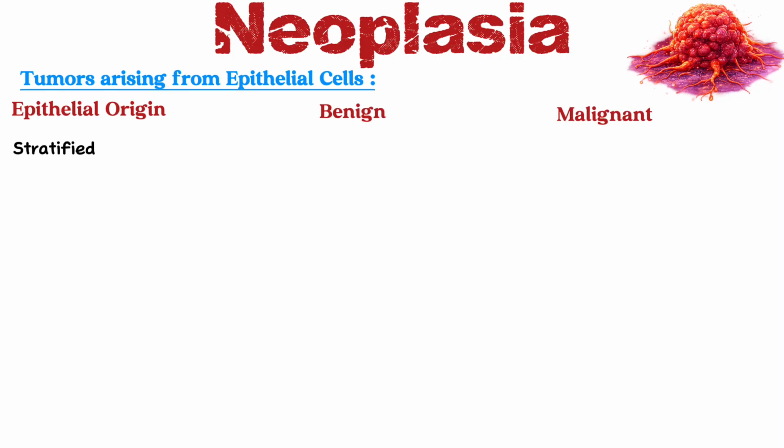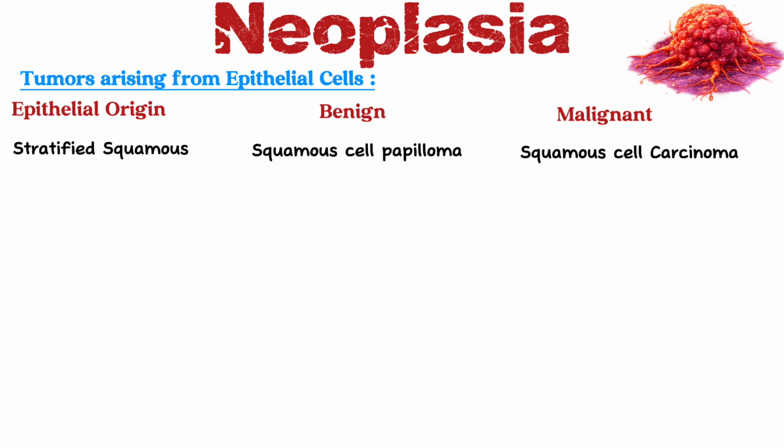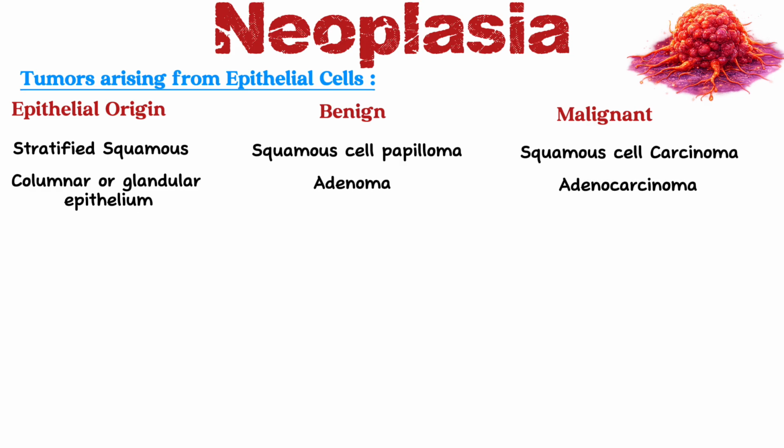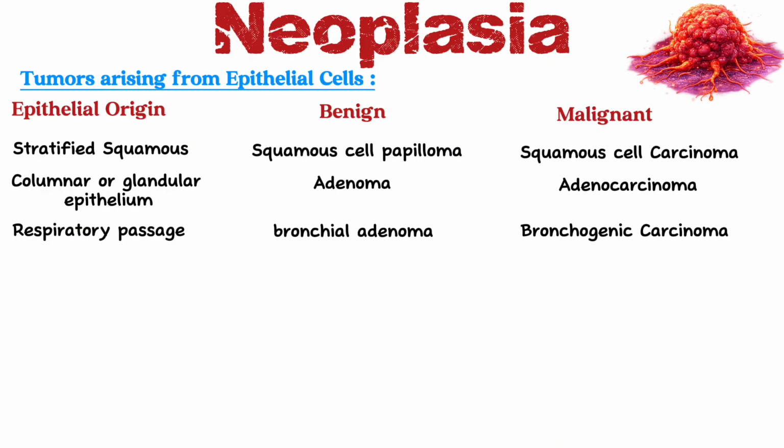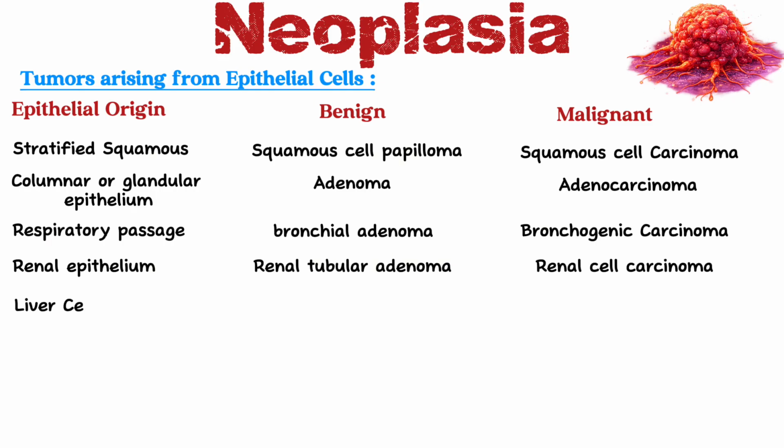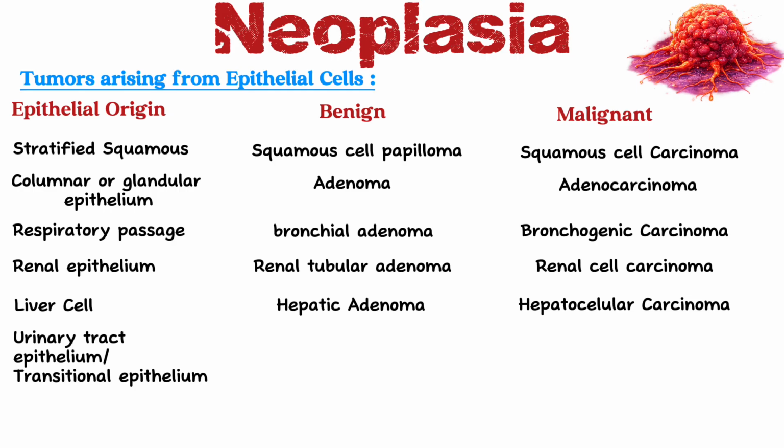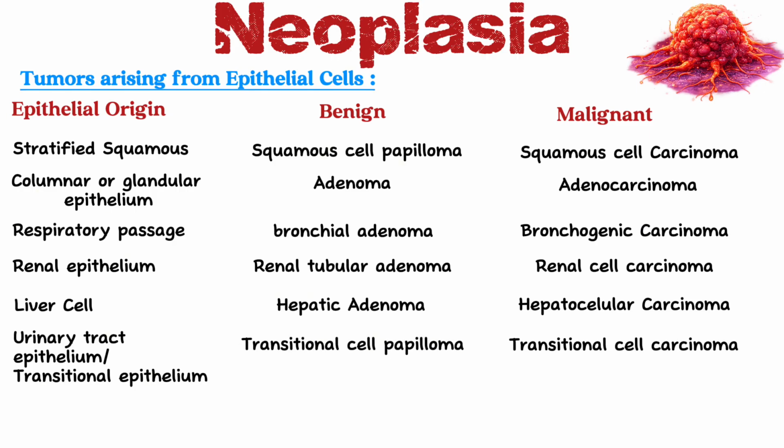Now, benign or malignant tumors are named differently according to the cell that they arise from. For example, tumors arising from epithelial cells: stratified squamous epithelium, the benign tumor of which is called squamous cell papilloma, and the malignant is called squamous cell carcinoma. Columnar or glandular epithelium: benign neoplasia is called adenoma, malignant is called adenocarcinoma. Respiratory passage: bronchial adenoma, bronchiogenic carcinoma. Renal epithelium: renal tubular adenoma, renal cell carcinoma. Liver cell: hepatic adenoma, hepatocellular carcinoma. Urinary tract epithelium or transitional epithelium: transitional cell papilloma or transitional cell carcinoma.